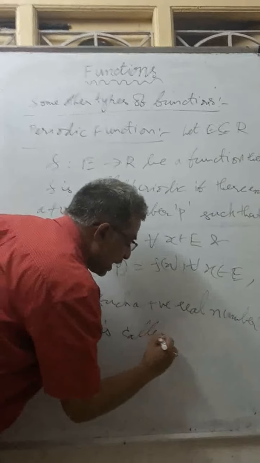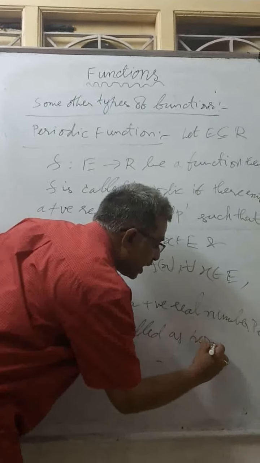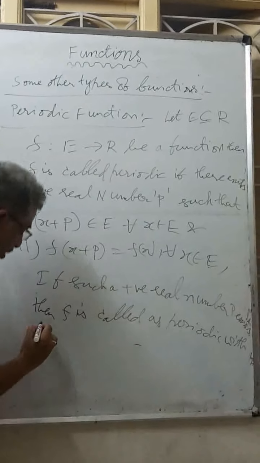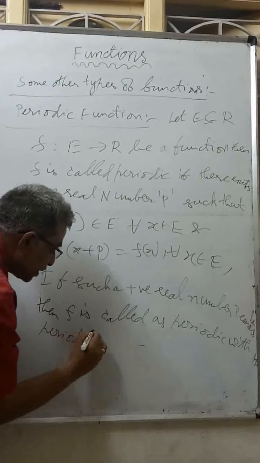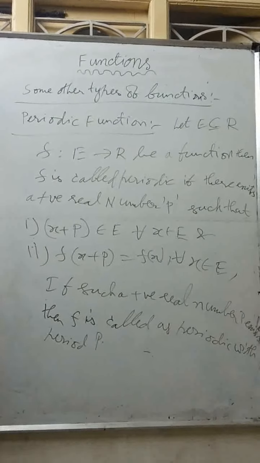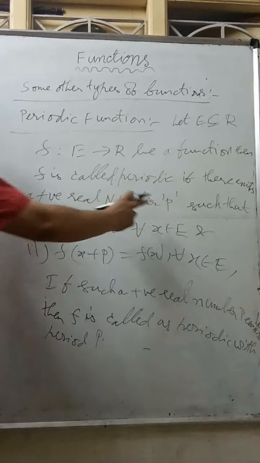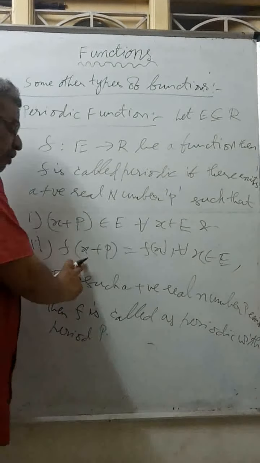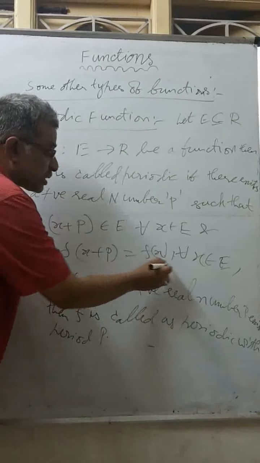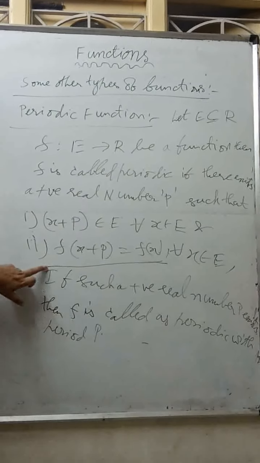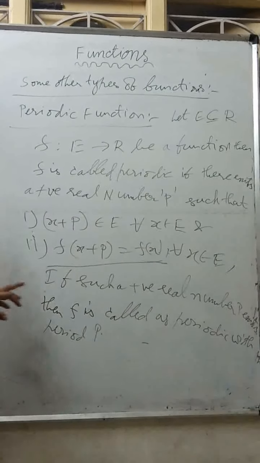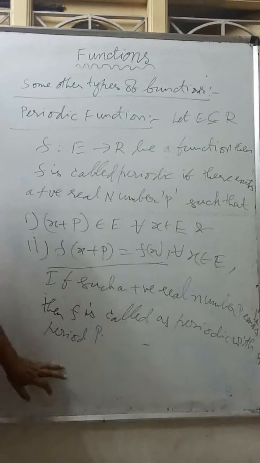The most important point here is that there should be some positive real number p such that f of x plus p equal to f of x. Then f is called periodic with period p.